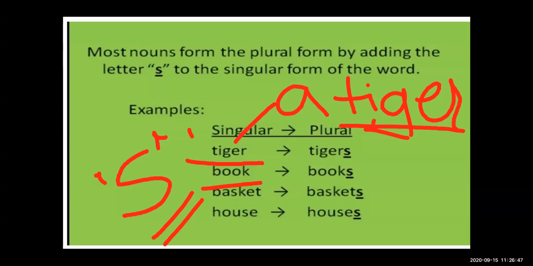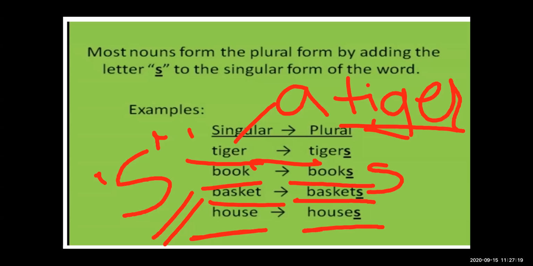See, book. Here book means only one book, and after adding the s at the end, we convert the singular book into the plural books. Basket means only one basket, and baskets means two or more than two baskets. House means one house, and houses, after adding the s, means two or more than two houses.